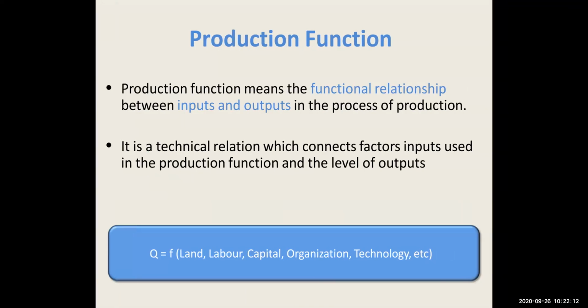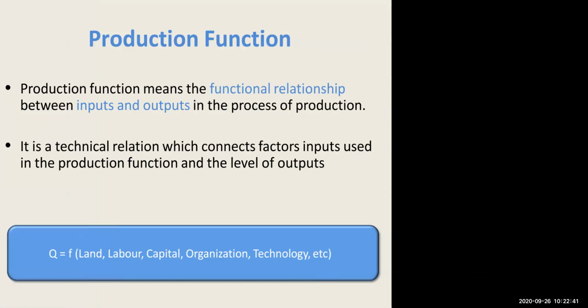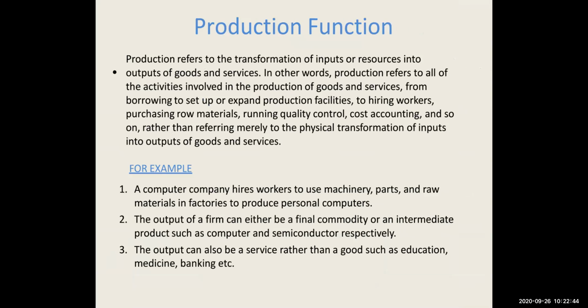So what is production function? Production function means the functional relationship between input and output in the process of production. So it is a technical relation which connects factor inputs used in the production function and the level of output. We can say that land, labor, capital, technology, organization, all are production function. So it refers to transformation of inputs or resources into output of goods and services.